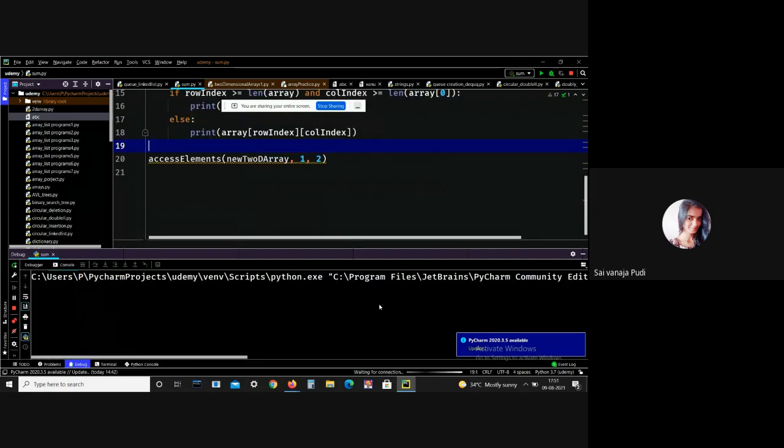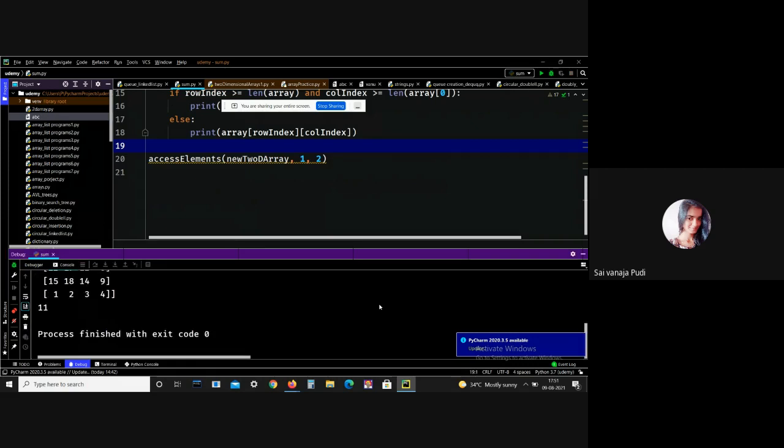See, I got the output that is 11. 1 and 2 means first row, second index value.